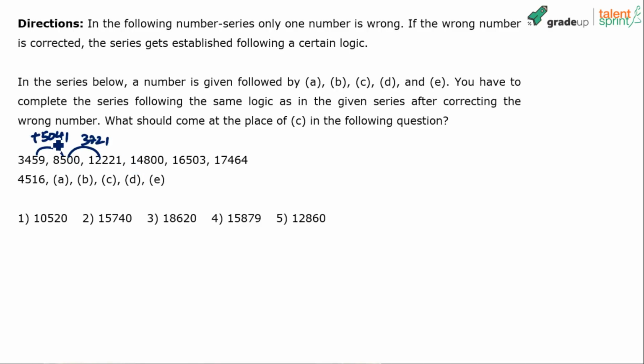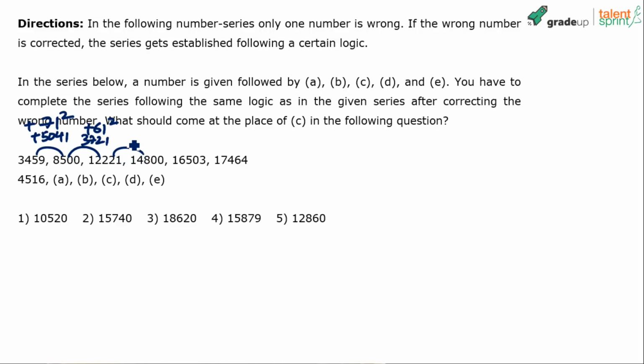But observe something interesting in these two numbers, 5041 and 3721. These are perfect squares. 5041 is 71 square. 3721 is 61 square. So if I continue this pattern, the next one should be 51 square.